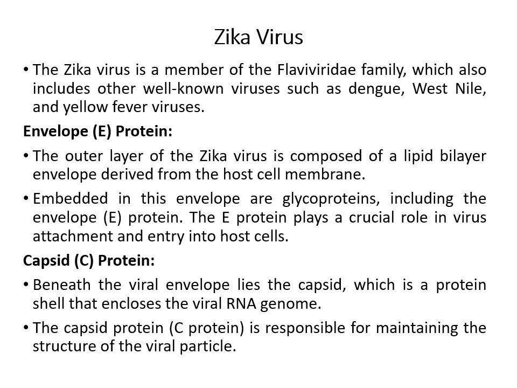Then next comes the capsid. Beneath the viral envelope lies the capsid, which is a protein shell that encloses the viral RNA genome, and the capsid protein is responsible for maintaining the structure of viral particles. So this is the real skeleton, the capsid, which protects its genetic material safely inside the cell.